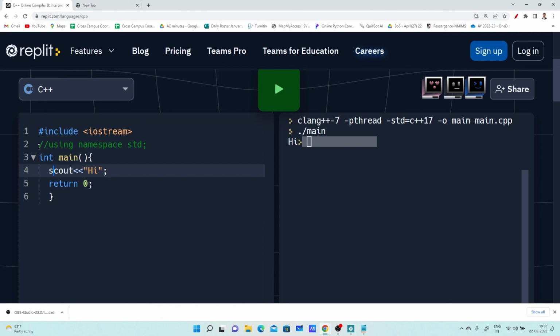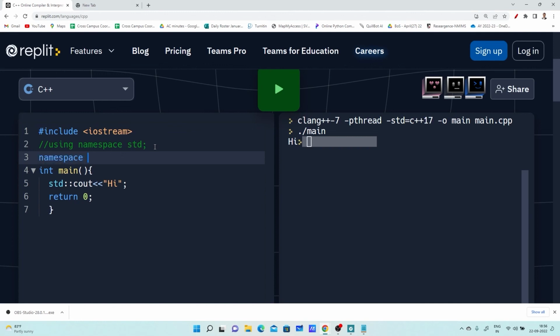Now instead of writing this namespace this way, I am writing here std and using the scope resolution operator, and I am saying run. It is displaying hi. So you have to write std explicitly here. Now why is this namespace required? That namespace represents some region.